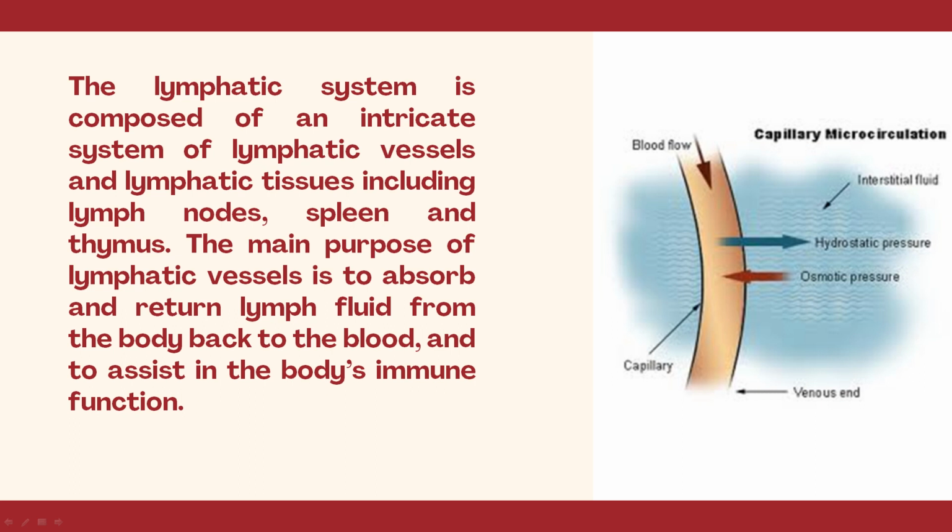The lymphatic system is composed of an intricate system of lymphatic vessels and lymphatic tissues including lymph nodes, spleen, and thymus. The main purpose of lymphatic vessels is to absorb and return lymph fluid from the body back to the blood and to assist in the body's immune function.